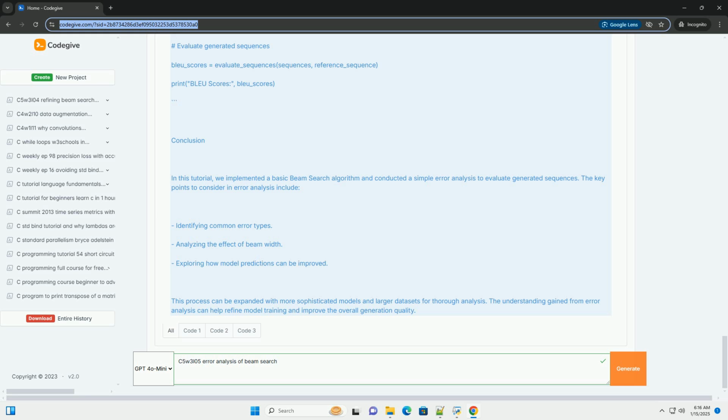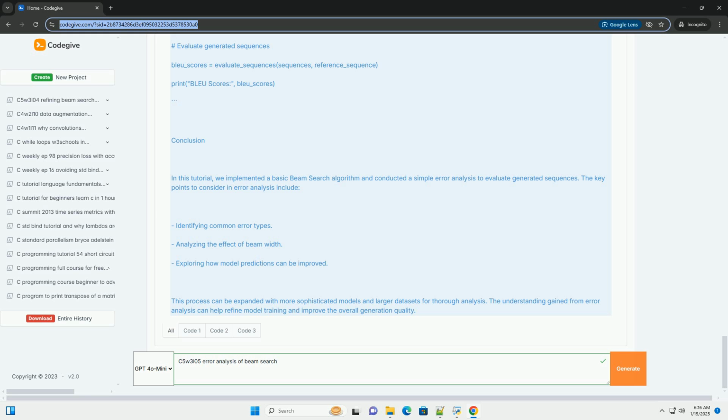1. Define evaluation metrics. Choose metrics such as BLEU score, perplexity, or custom metrics relevant to your application. 2. Analyze generated sequences. Look for patterns in the generated sequences compared to expected results. 3. Visualize results. Use plots or tables to visualize how beam width impacts the quality of generated sequences. Here's an example of a simple error analysis function.